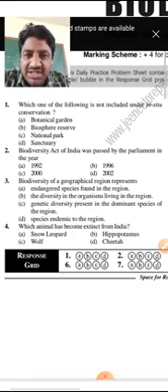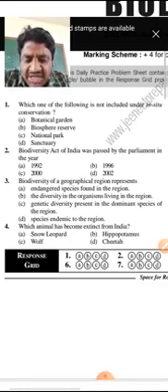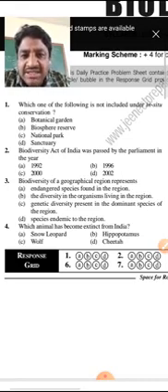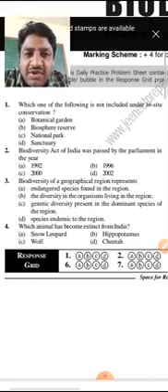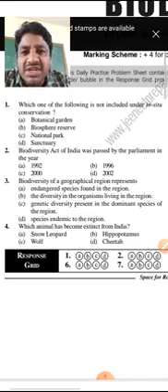What is meant by in situ conservation? In situ conservation means the animals are protected in natural habitat. So in situ conservation methods include biosphere reserves, national parks, and wildlife sanctuaries. These are under in situ conservation. So botanical garden is not a method of in situ conservation, it is an ex situ conservation example.